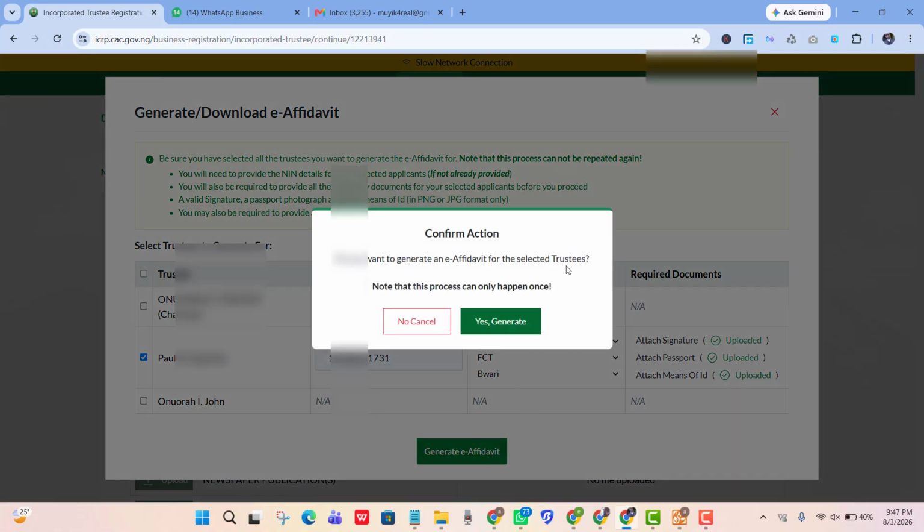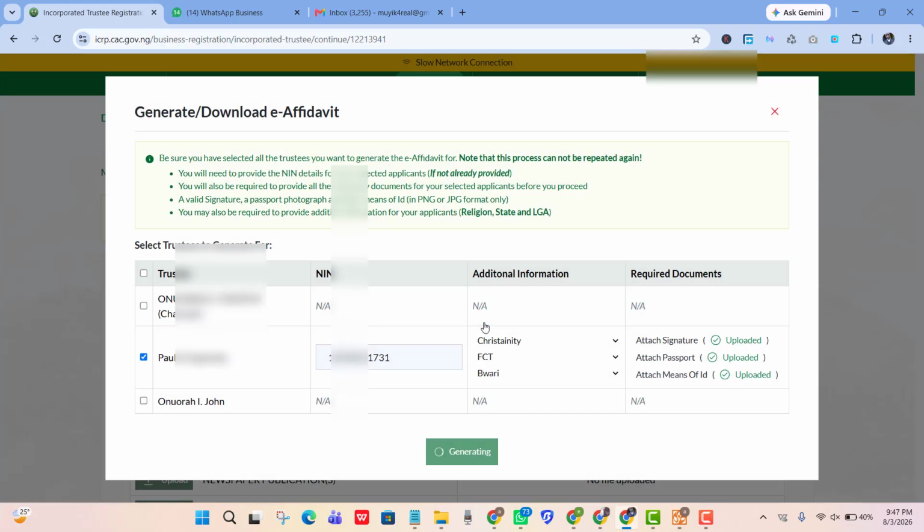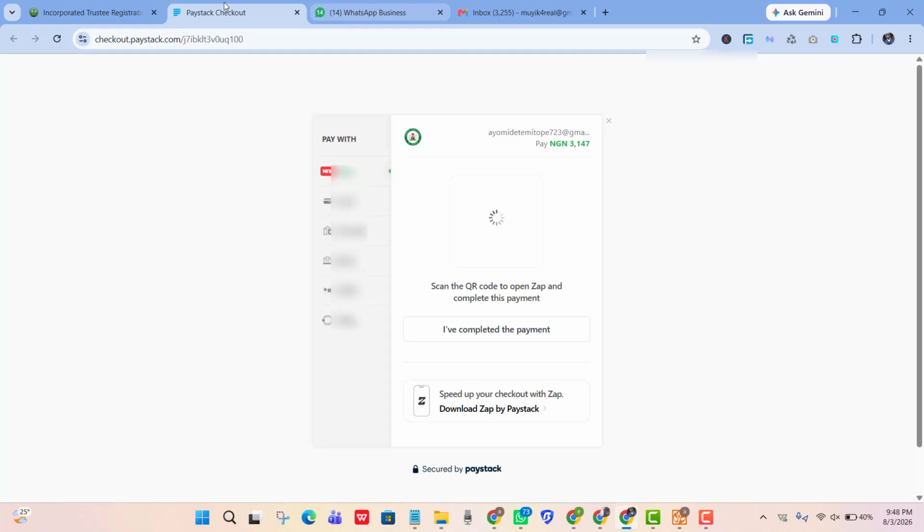Do you want to generate an e-affidavit for the selected trustees? If you click on generate, it's going to request that you make payments. You have to make payments for each of the trustees. So let's wait for this page to load. You can see that for each of the trustees, you will need to pay 3,147 naira to CAC for them to generate that for you.